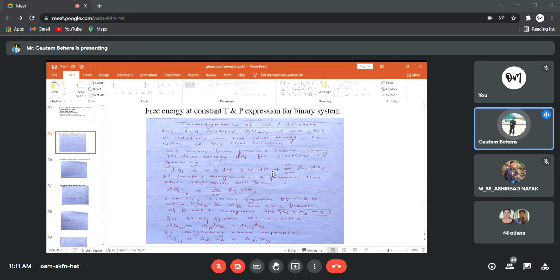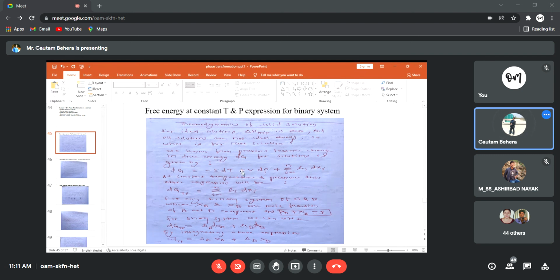So we know from the previous lecture, the change in free energy, that is dZ, for a solution is given by this. We already derived this expression, if you remember. dZ is equal to minus S dT, where this is the temperature term basically, plus V dP, this is the pressure term basically, plus summation of i equal to 1 to n of mu i dxi. If you remember, this mu i is the chemical potential of the i-th component and xi is the mole fraction.